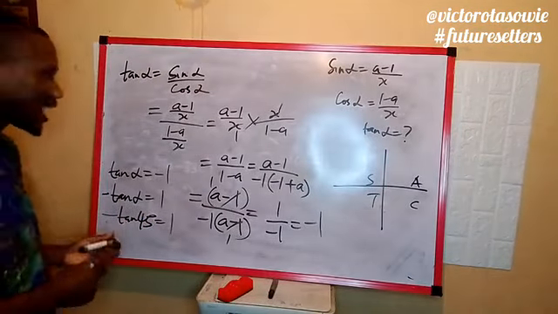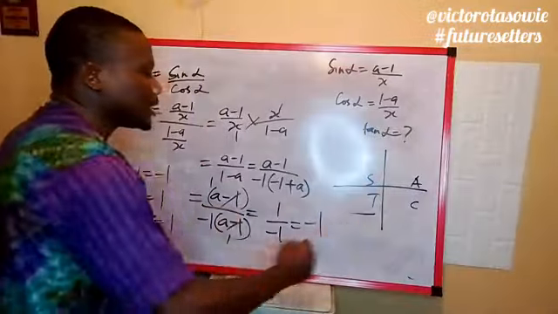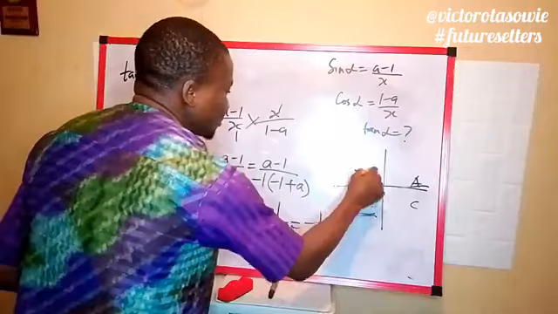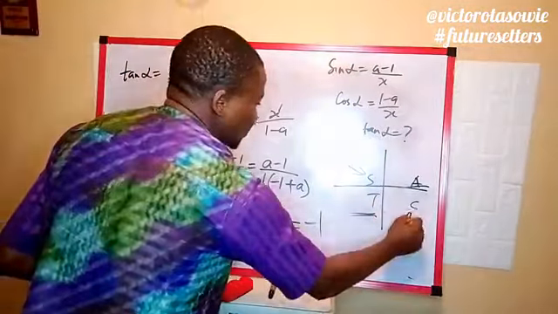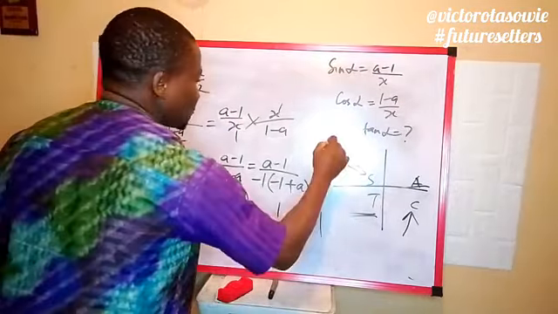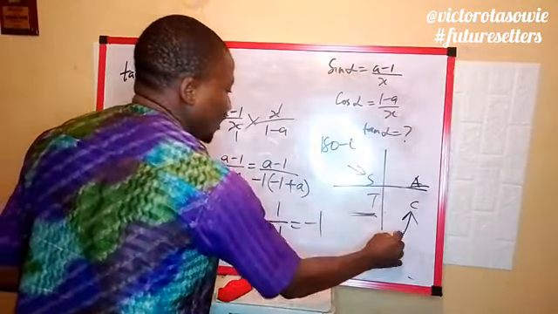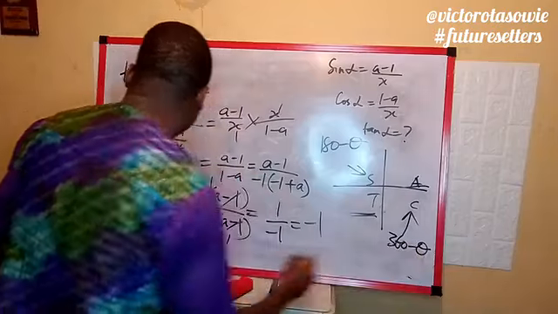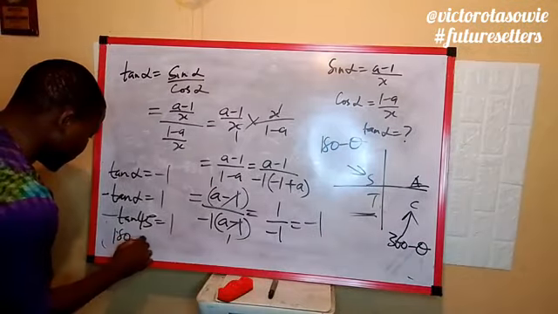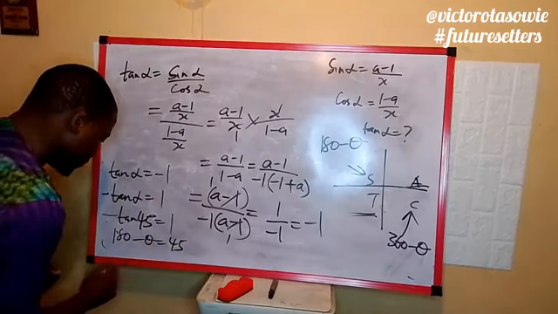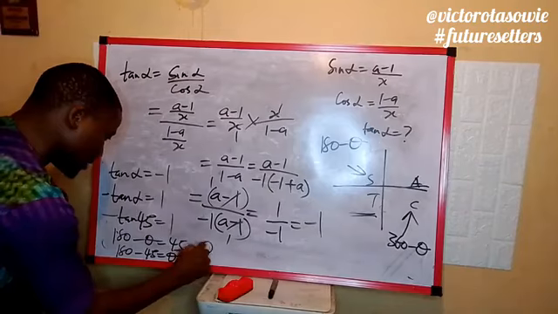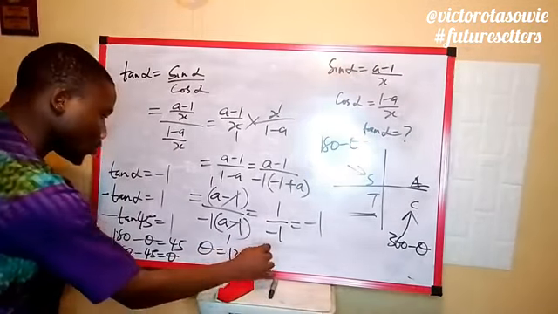But the next question is, where is tan negative? In this place and this place tan is positive, but in the second and fourth quadrants, tan is negative. So here we have 180 minus theta, and here we have 360 minus theta. You can either say 180 minus theta equal to 45, so 180 minus 45 equal to theta, therefore theta equal to 135 degrees.